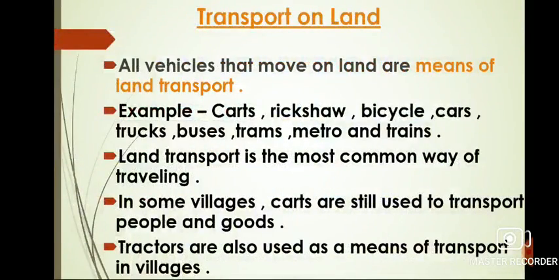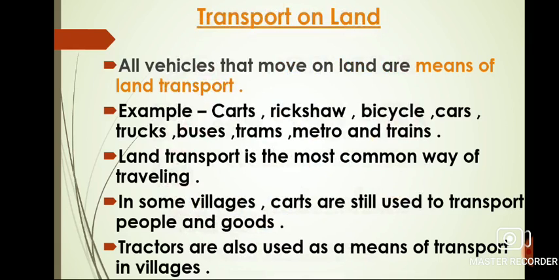Now, the next topic, transport on land. All vehicles that move on land are means of land transport. For example, carts, rickshaws, bicycles, cars, trucks, buses, trams, metro, and trains. Land transport is the most common way of traveling. In some villages, carts are still used to transport people and goods. Tractors are also used as a means of transport in villages.